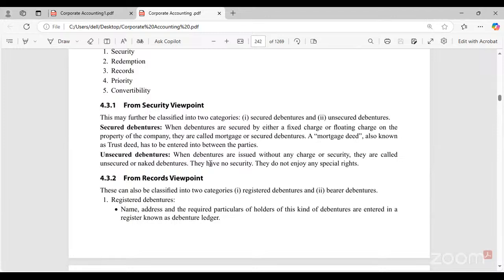If security is not provided, then because there is no security, they cannot enjoy any special benefits. So such debentures we call unsecured or naked debentures. These are the two types of debentures from the security viewpoint. And then from the records viewpoint, we have registered debentures and bearer debentures.